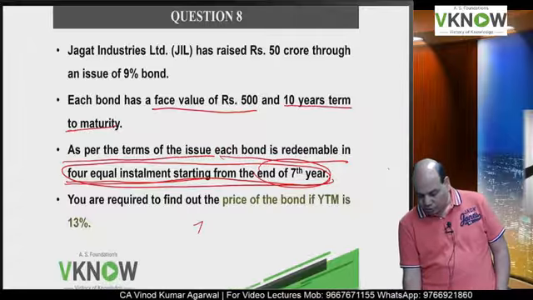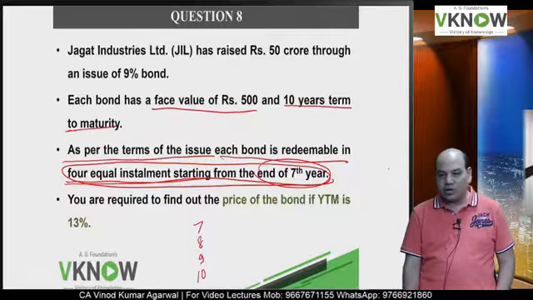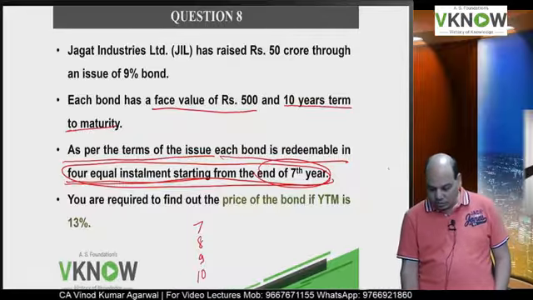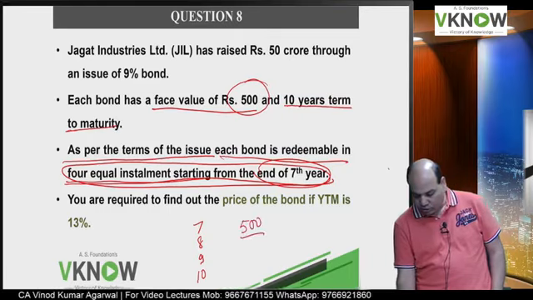So you are going to pay in the 7th year, 8th year, 9th year, 10th year this 500 rupees in 4 installments. So what will be each installment?